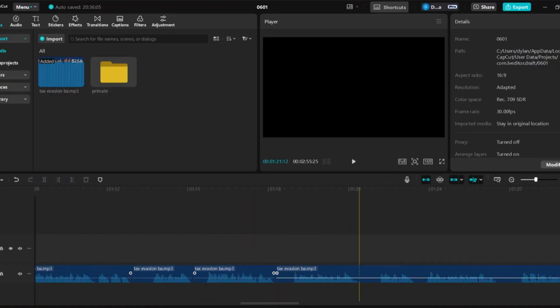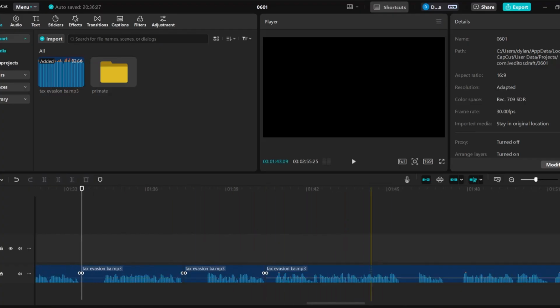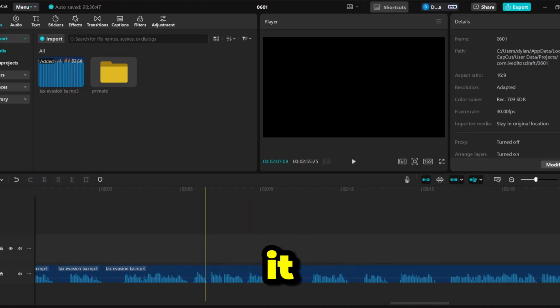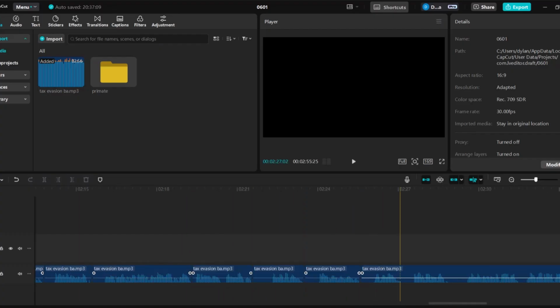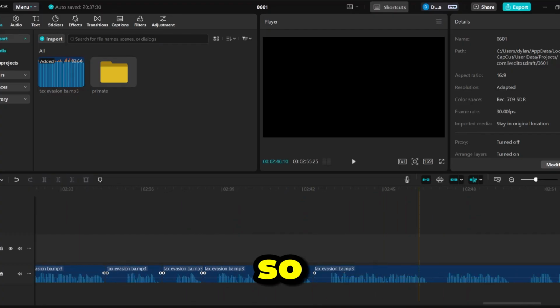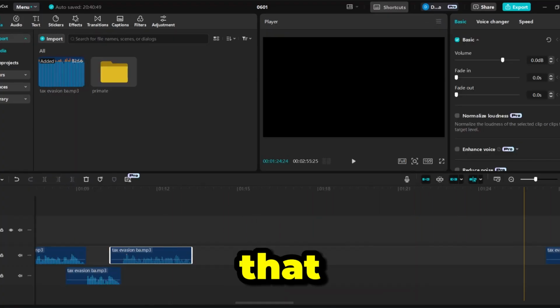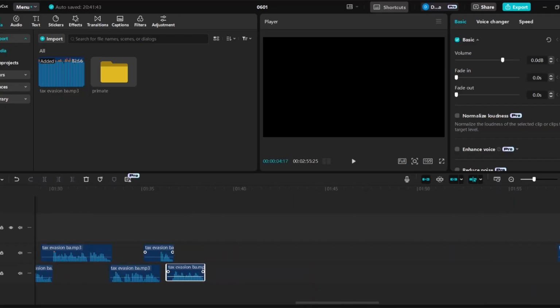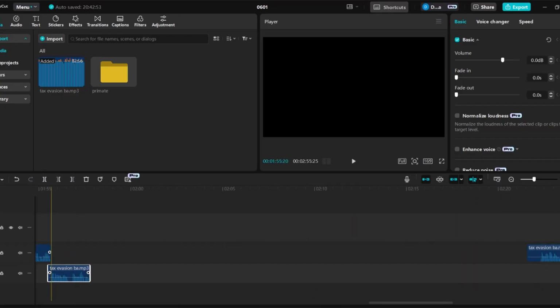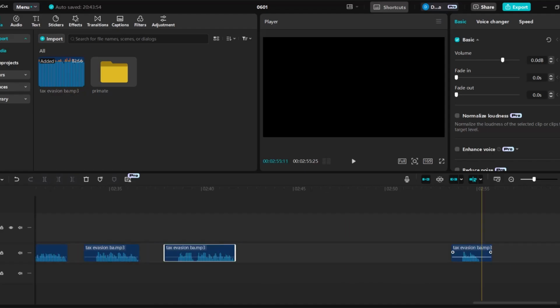Step 2. Cleaning the audio. We could use AI to do this and speed up the process, but I prefer doing it manually for pinpoint accuracy. We want to make sure our audio flows naturally, so we will first cut the audio after every break, then place it on top of each other for that flow. This shouldn't take you more than 15 minutes to get the script. Let me know in the comments below which channel I should try next.